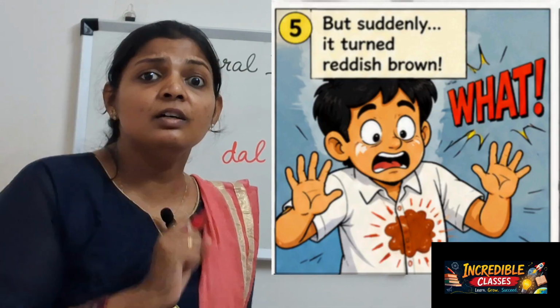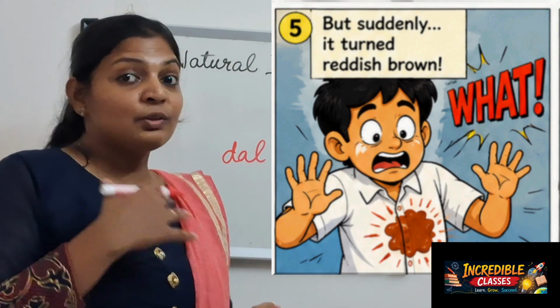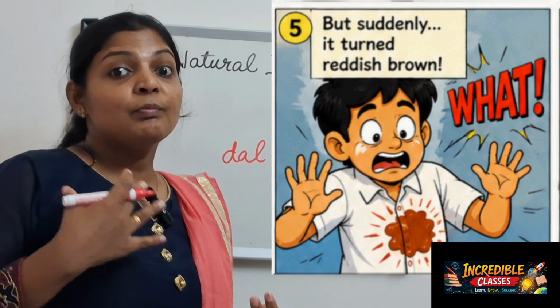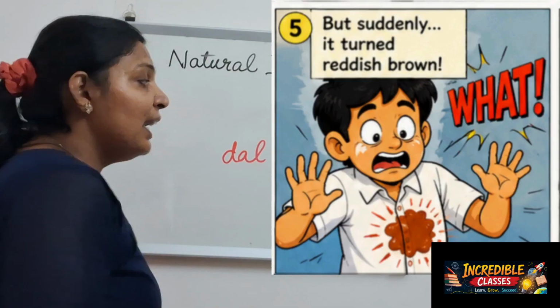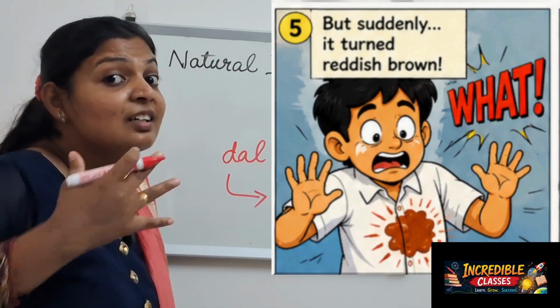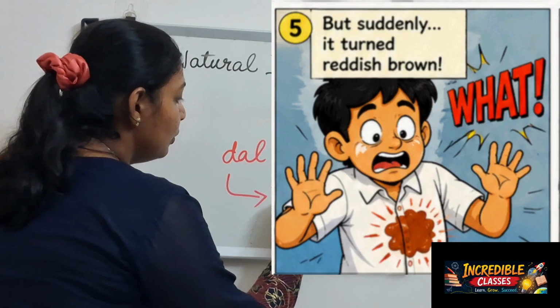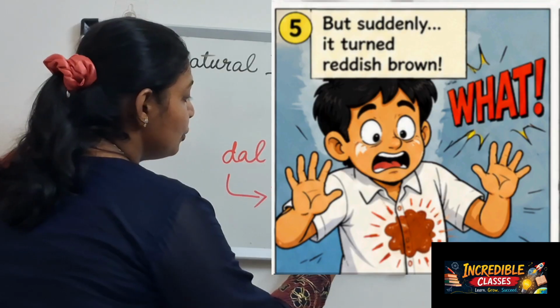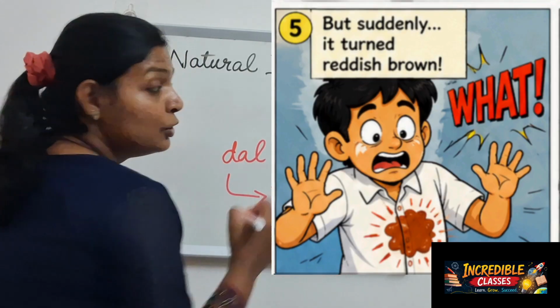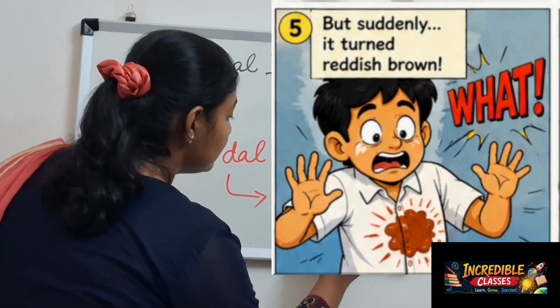But he observed something. Instead of removing the stain, the soap has changed the color. It has gone from yellow to reddish brown.